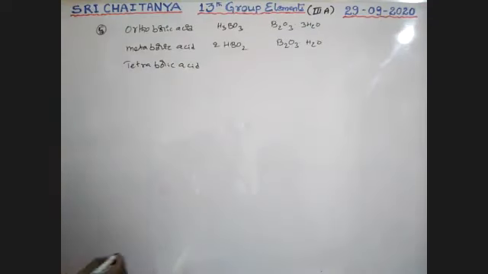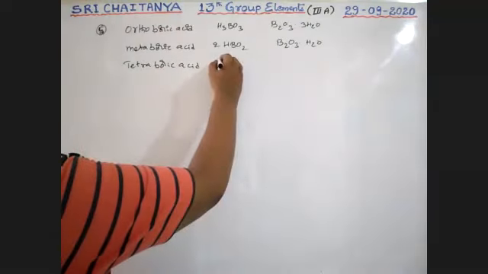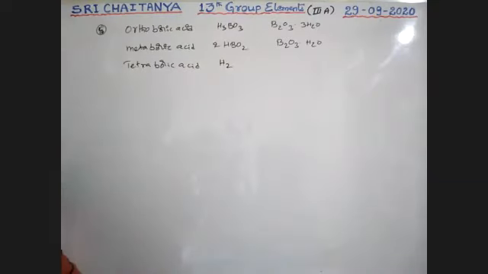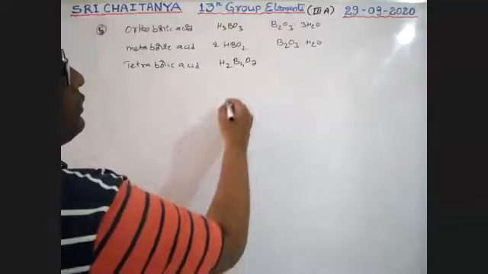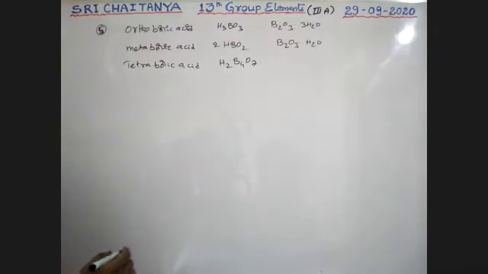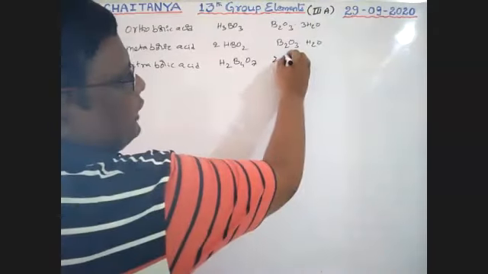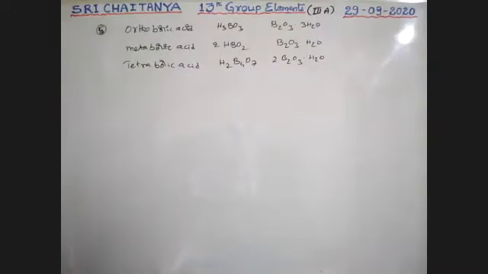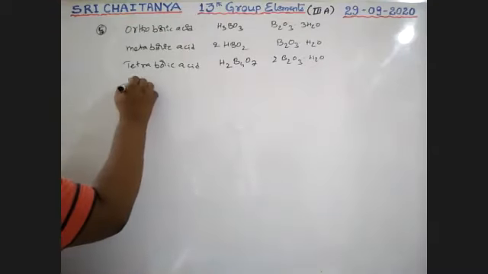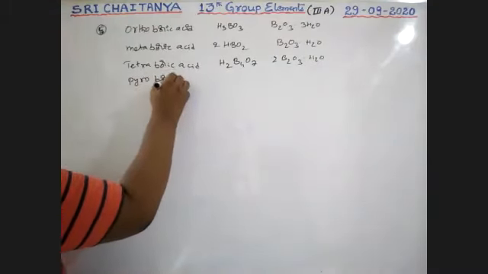That is H2. So tetraboric acid, H2B4O7, is represented as 2B2O3·H2O. That is tetraboric acid. Next, one more is there, pyroboric acid. These are the different boric acids.